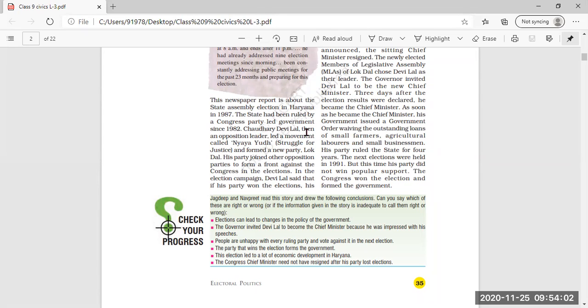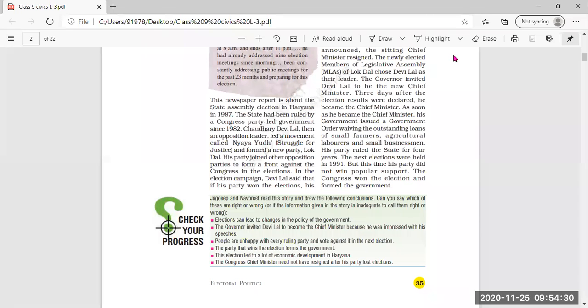The state has been ruled by the Congress party led government since 1982. Chaudhry Devi Lal was then an opposition leader. That means the Congress party was the government since 1982, and Devi Lal was then the opposition leader.